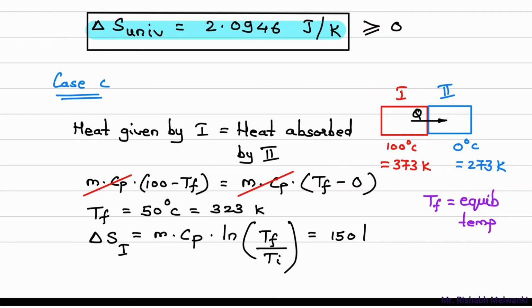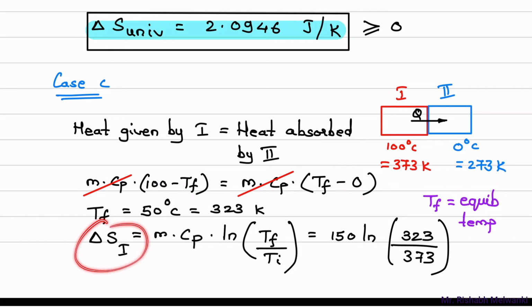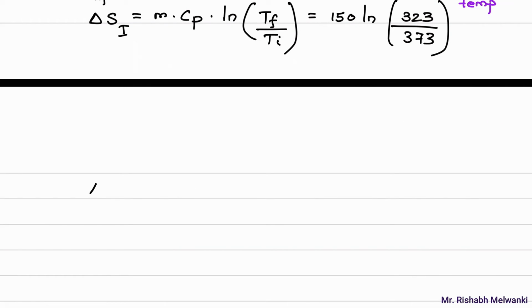So 150 log. What is the final temperature of copper block 1? It is 323 Kelvin. So log 323 divided by, what is the initial temperature of copper block 1? It is 373 Kelvin. Now when you are writing the entropy formula, T final by T initial should be in Kelvin. So if I calculate delta S for copper block 1, that value is minus 21.5889 joule per Kelvin.